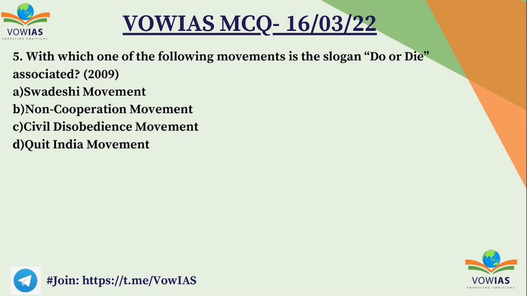With which of the following movements is the slogan 'Do or Die' associated? A, Swadeshi movement; B, Non-Cooperation movement; C, Civil Disobedience movement; and D, Quit India movement. You have to choose the correct option, and the correct option is D, Quit India movement. This is a previous year question of 2009. So 'Do or Die' belongs to the Quit India movement.